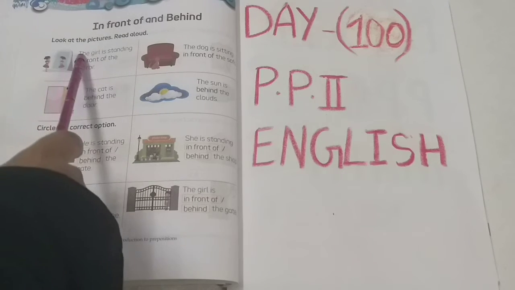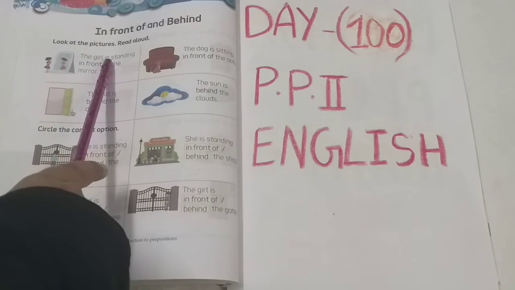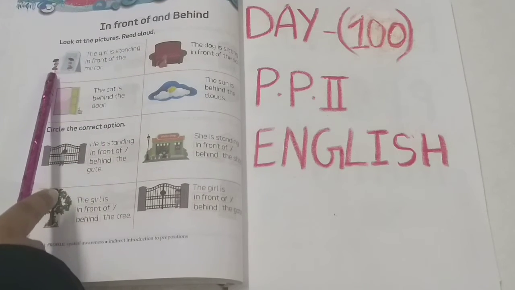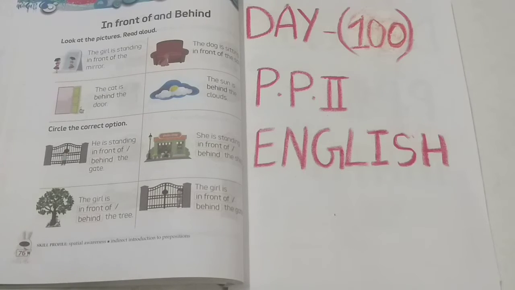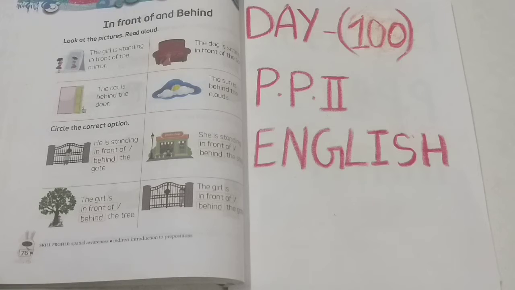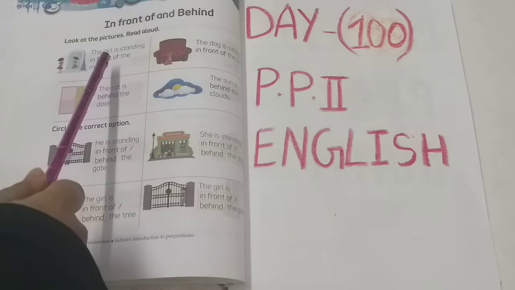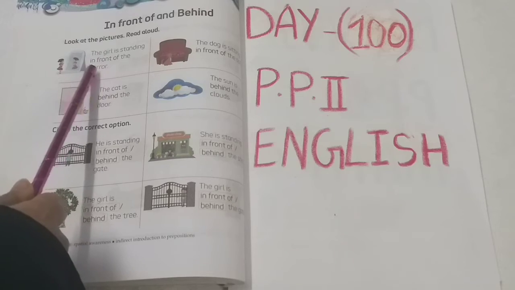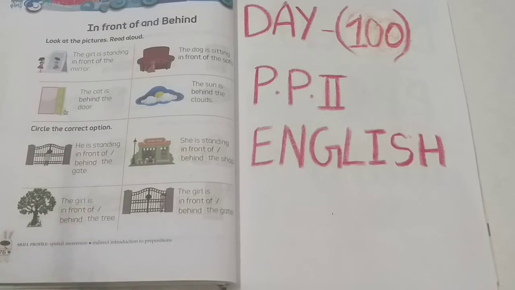Okay children? The girl is standing. You can see here in the picture the girl is standing. Where the girl is standing now, let's see. In front. The girl is standing in front of the mirror.